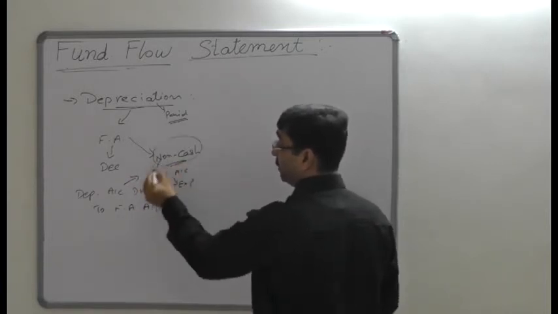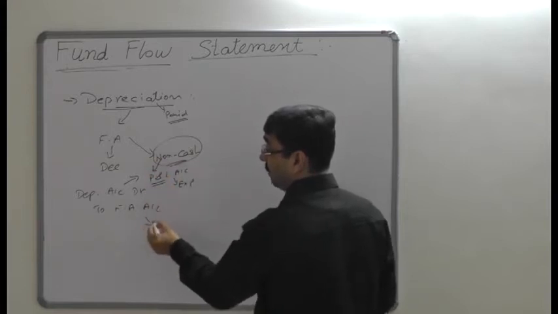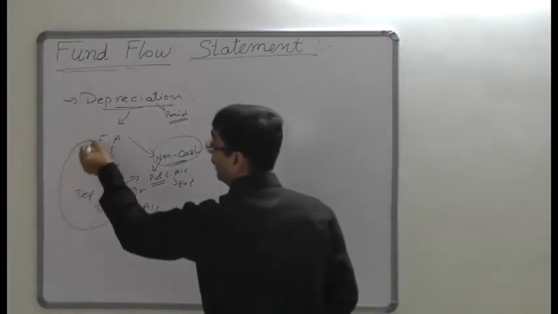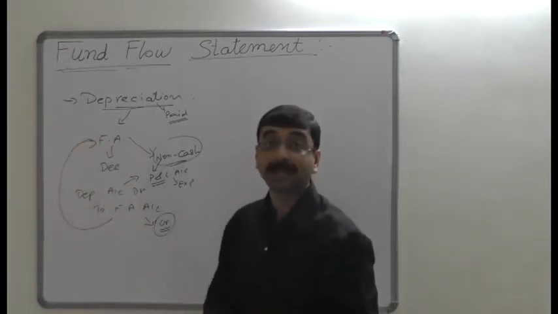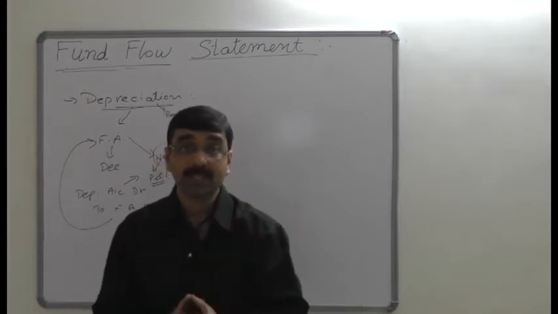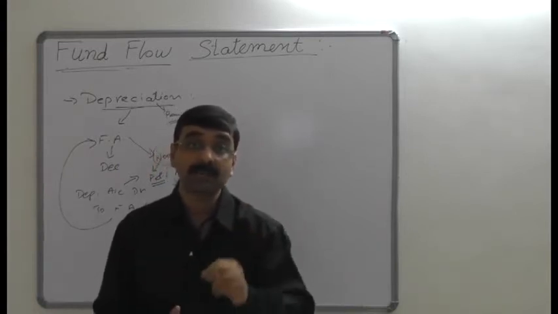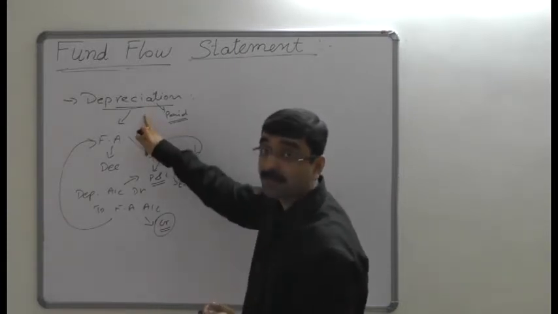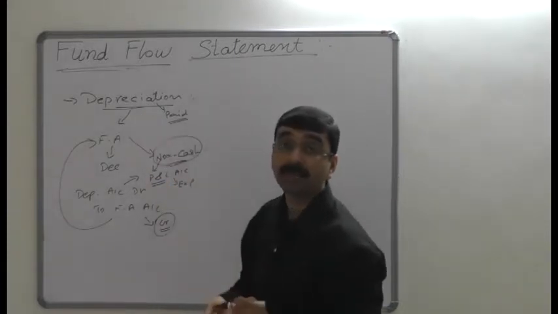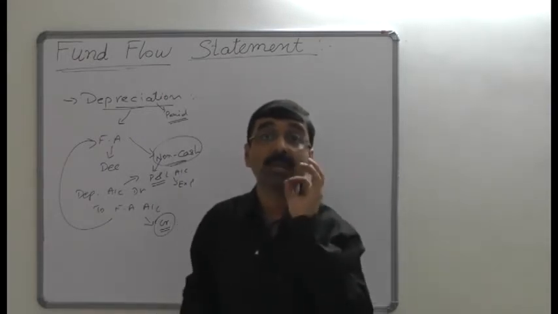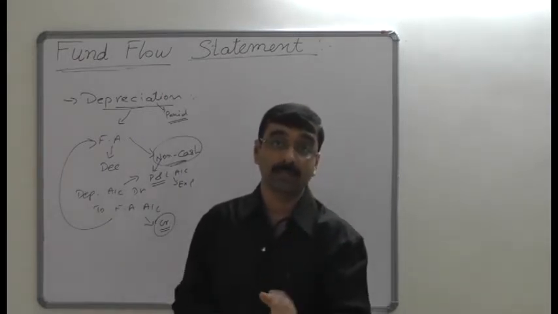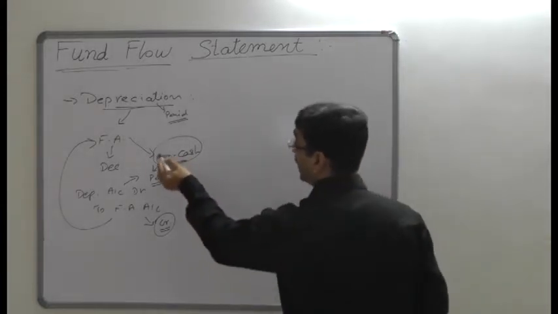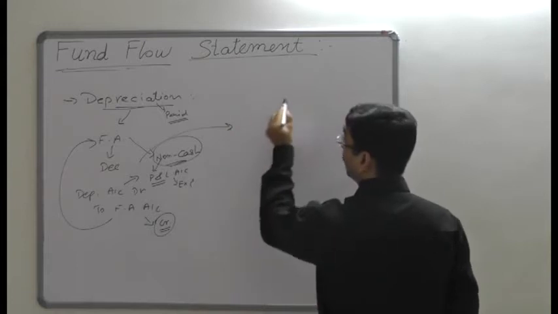Still, it is a non-cash item. We debit it in the profit and loss account, but it is credited to the fixed assets account, and that's why fixed assets are decreased. So according to this transaction, the net profit has been reduced but not the funds. This is a purely non-cash, non-fund transaction, therefore it should be added back to the profit, and that is why it does not affect the fund flow statement.